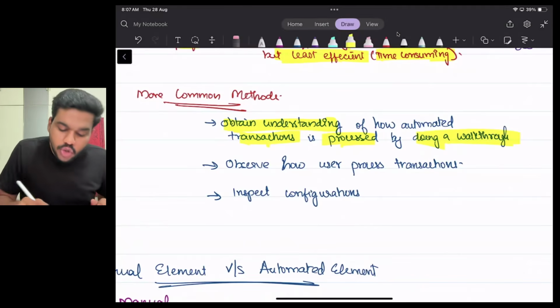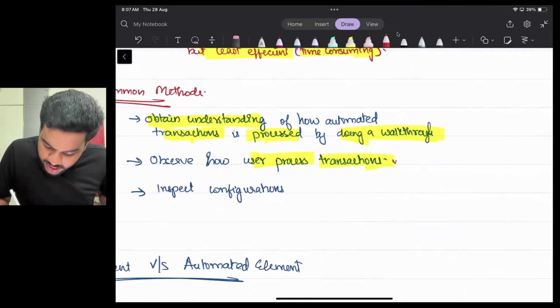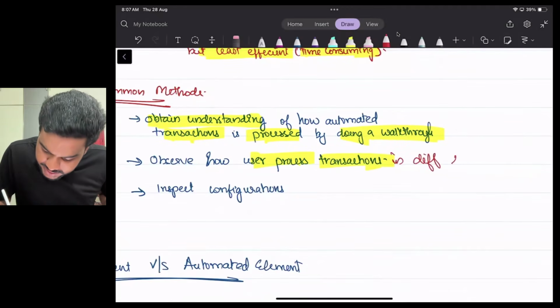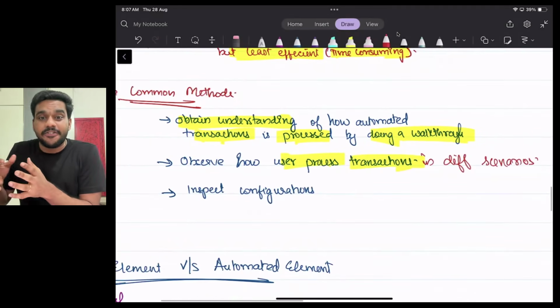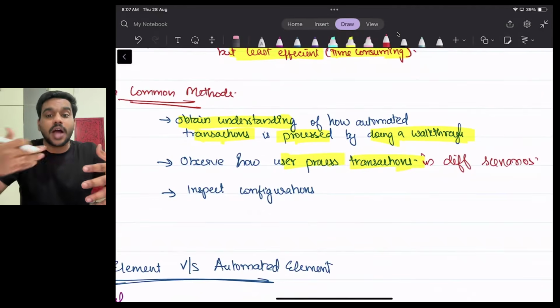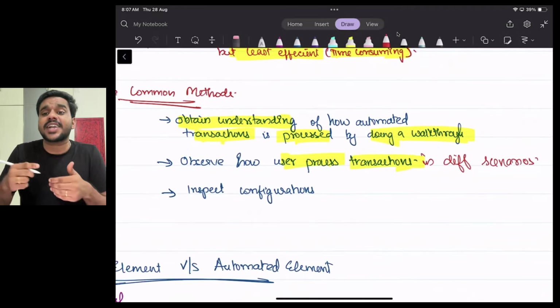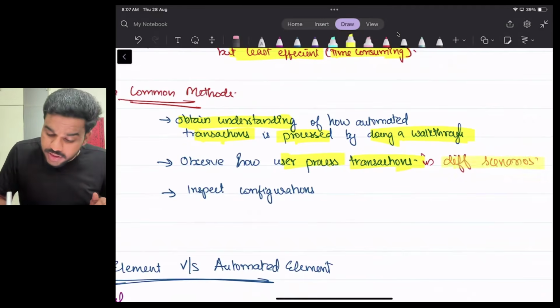Then I should know how the user processes transactions in different scenarios. When there is less traffic, how is the system processing? When there is a huge amount of traffic, how is the system processing? So I should observe how the user processes the transaction in different scenarios.